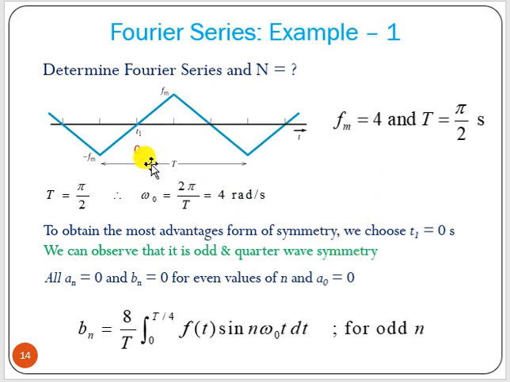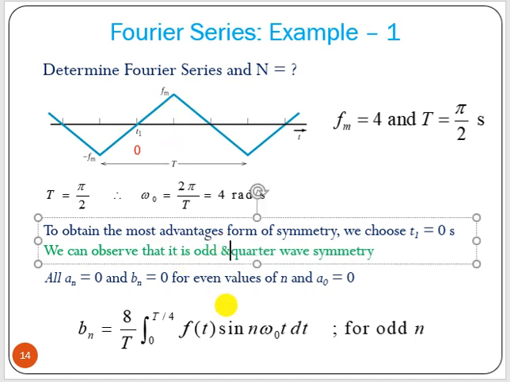Now in this case, if we consider t1 as 0, this is the 0, then we can see this is an odd function, and we can observe this also has half wave symmetry. So it has half wave symmetry and odd symmetry, so it is nothing but odd quarter wave symmetry.